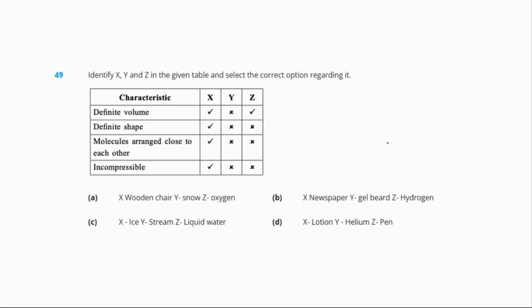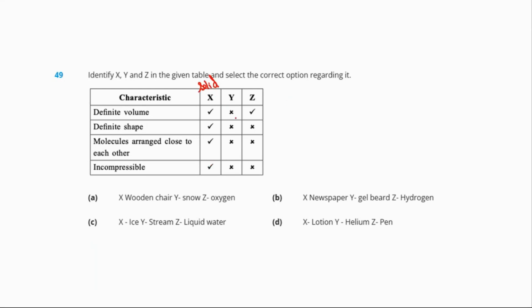Question number 49. Identify X, Y, and Z in the given table and select the correct option regarding it. X has definite volume, definite shape, molecules arranged close to each other, and is incompressible. So X can be any solid. I'll just write solid here.